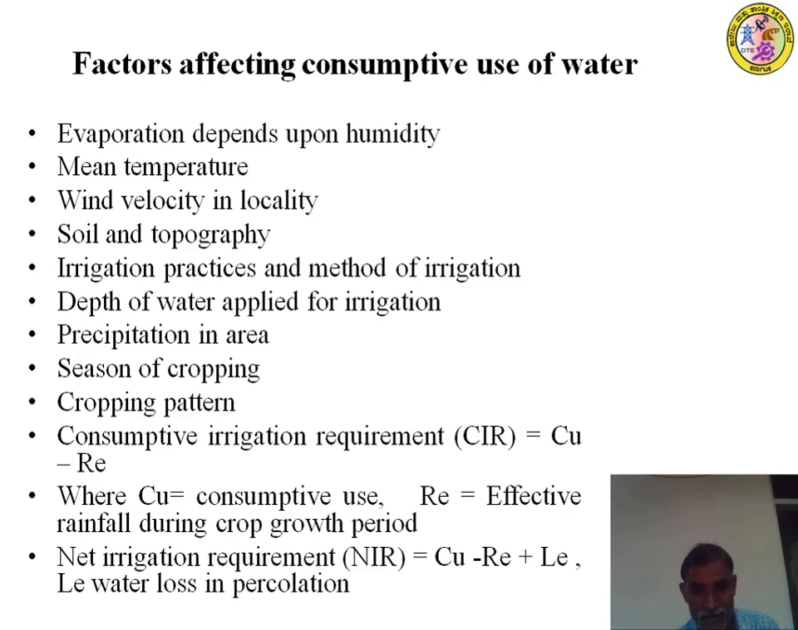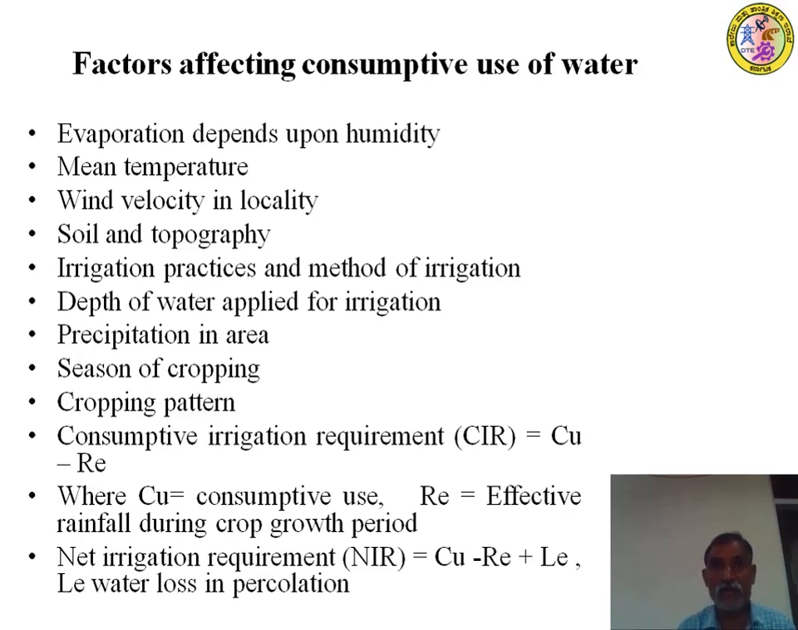Consumptive irrigation requirement, CIR, is equal to CU minus RE, where CU is equal to consumptive use, and RE is equal to effective rainfall. That means you have to deduct the effective rainfall from the consumptive use in order to get the irrigation requirement. Consumptive use minus useful rainfall will give the irrigation requirement for a particular crop. CIR is equal to consumptive use minus the effective rainfall.